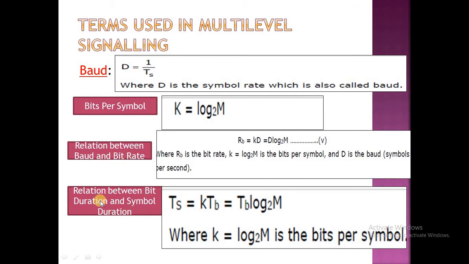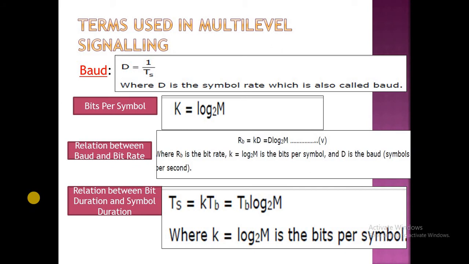And the relation between the bit duration and the symbol duration: here Ts equal to K into TB, where K is log to the base 2 of M, the bits per symbol. This is the relation between the bit duration and the symbol duration. These are some of the terms used in multi-level signaling.